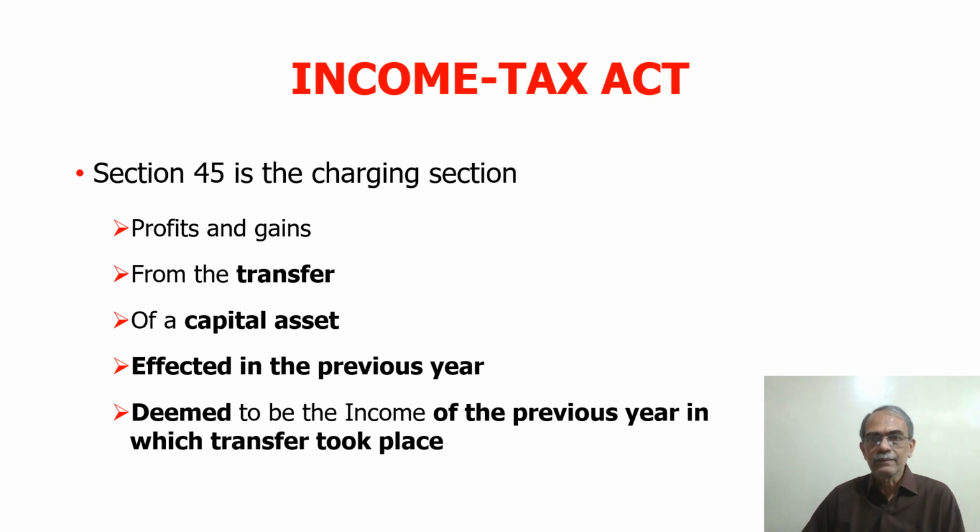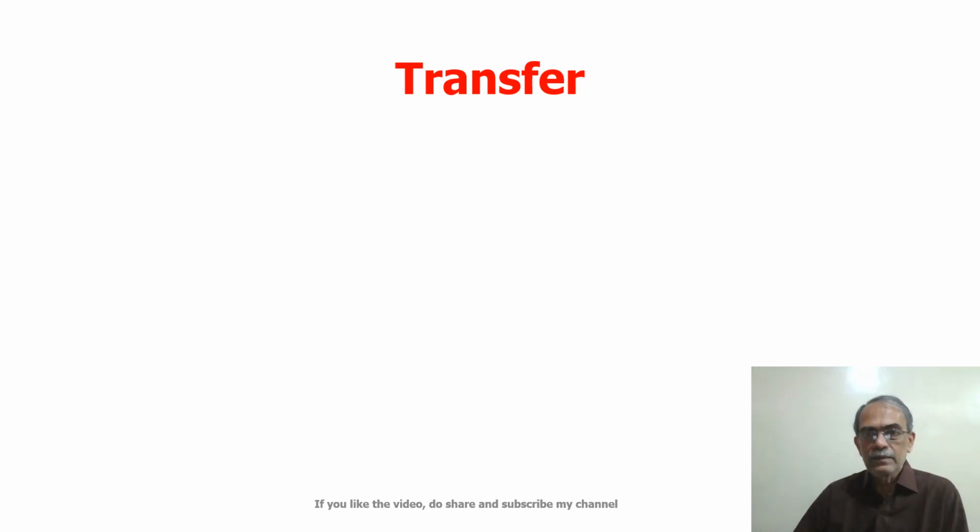If you look at the section, certain ingredients are necessary. One is transfer. There should be a transfer. Then the transfer must be of a capital asset. And this transfer must have been effected in the previous year. That means a transfer must have taken place or been completed in the relevant year. Now let us examine these words, that is transfer, capital asset, etc. I said there must be transfer and the transfer must have been effected. That means the transfer must have been completed in the relevant previous year.